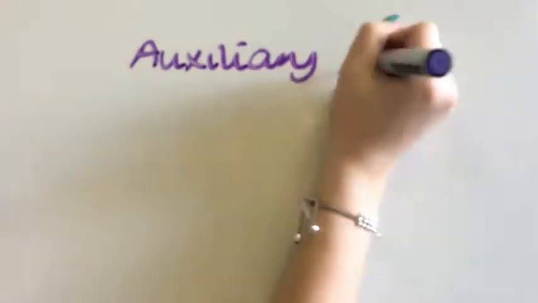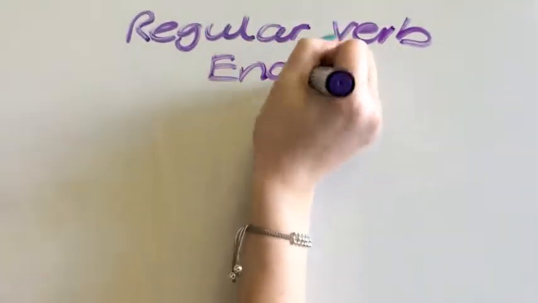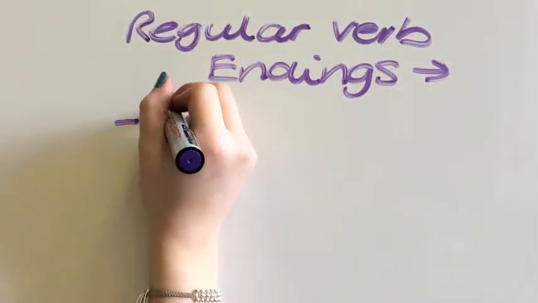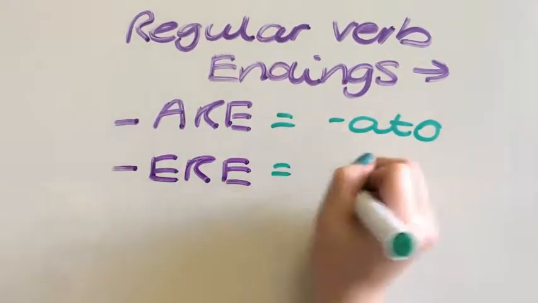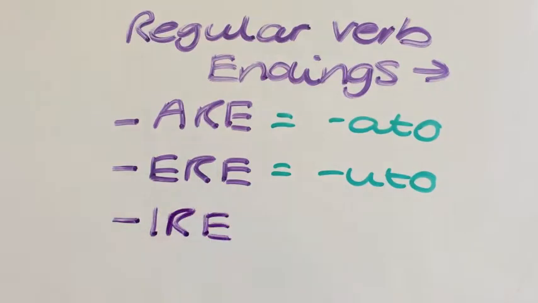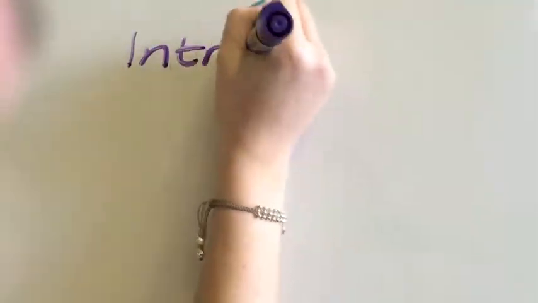So, the compound tense of a transitive verb is formed as follows: auxiliary verb, which is avere, plus the past participle. The regular verb endings are as follows when using avere as its auxiliary: are becomes ato, ere becomes uto, ire becomes ito. Intransitive verbs use essere.